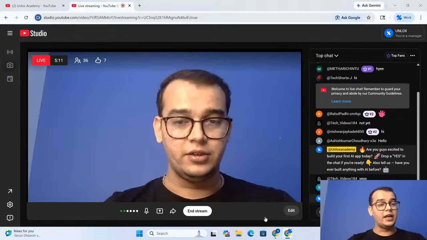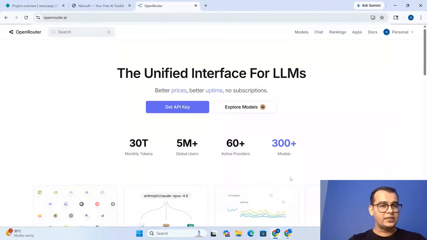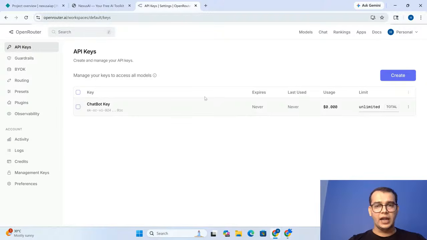So I have shared the link in the chat box. Please make sure that you follow the steps with me, okay? That is the only thing, guys, that you require in today's session: your own API key, which works like your own address. Now you can see this. Just click on Get API Key, and here you can see this blue color button, guys. Just click on Create.